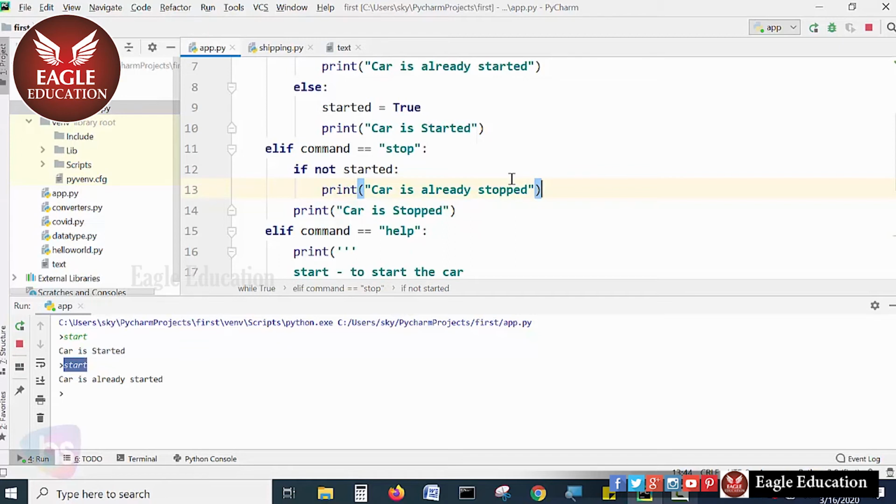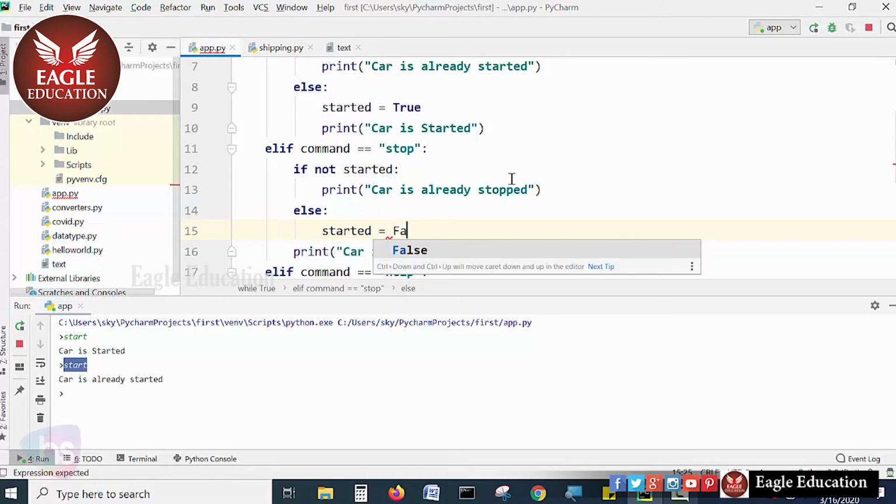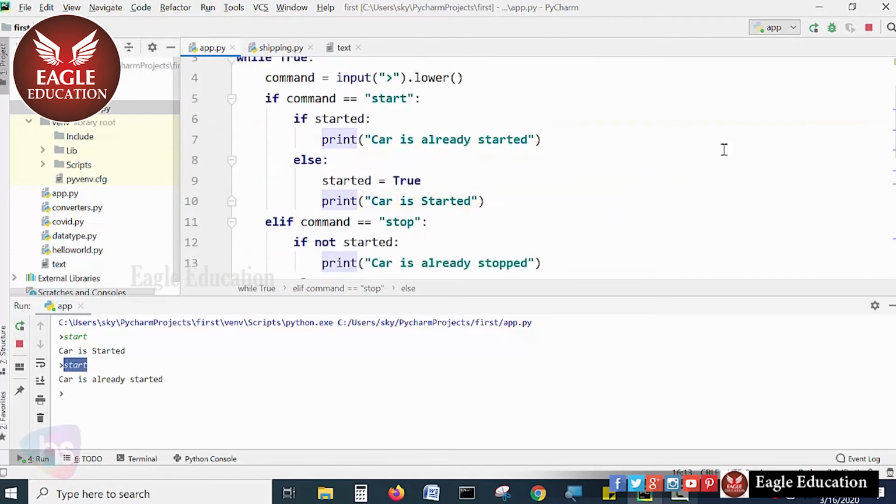And within the else part, we set started back to false. Now we can fix this alignment. Now run it.